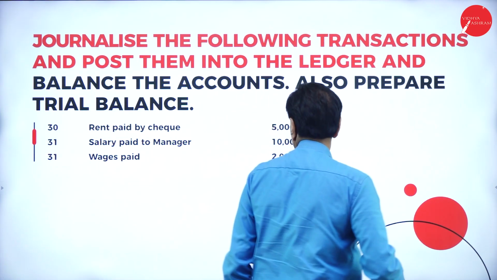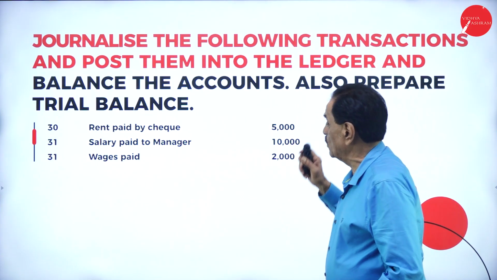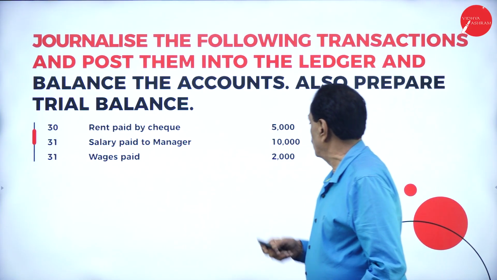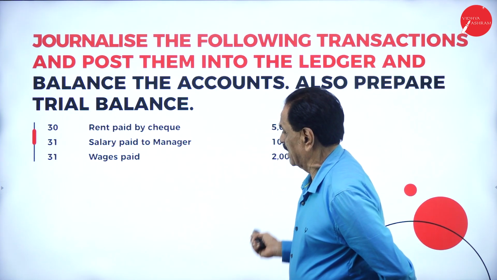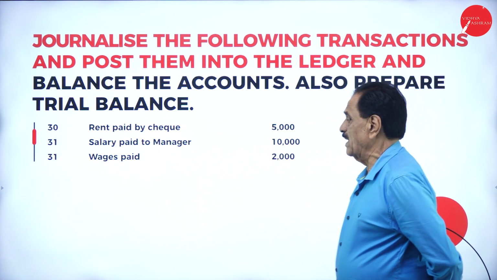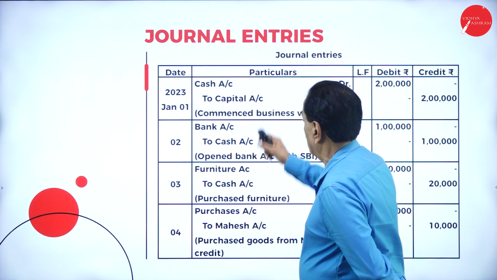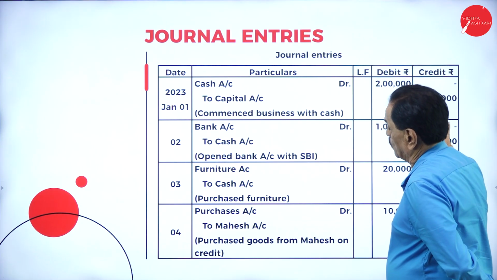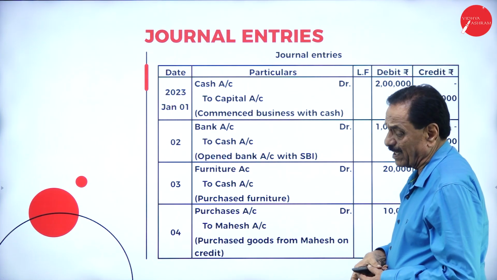Come back here. Rent paid by cheque: rent account debit to bank account. Salary paid to manager: salary account debit to cash account. Wages paid: wages account debit to cash account. Here the same entry: cash account debit to capital account. Paid into bank: bank account debit to cash account.